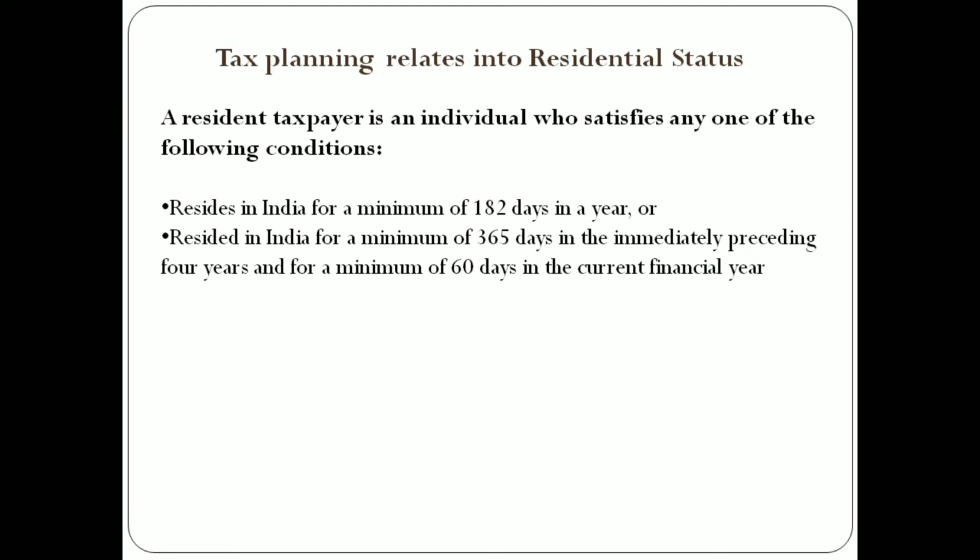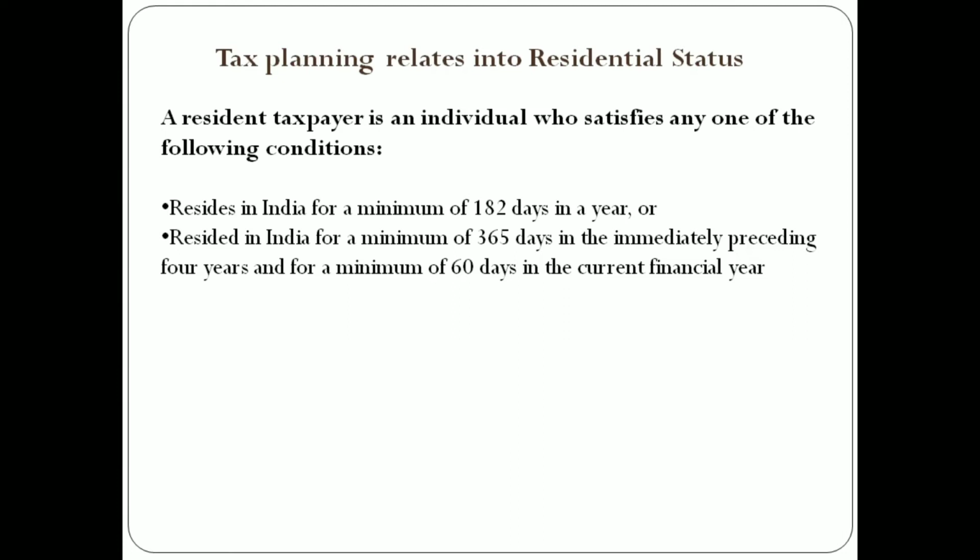That is, an individual should be in India for 365 days in the immediately preceding 4 years. That is, when now the assessment year is 2021-22, an individual should be in India for 365 days in 4 years: 2020-21, 2019-20, 18-19 and 17-18.